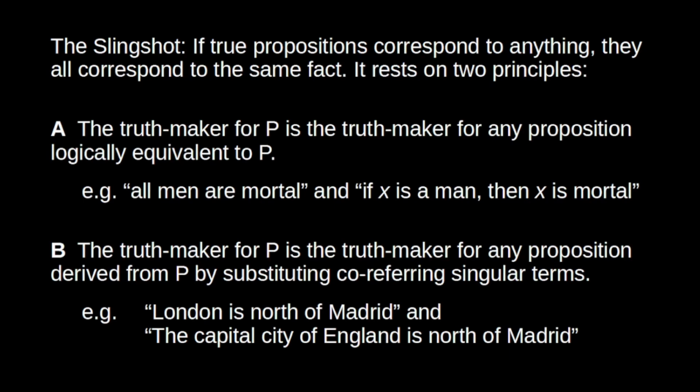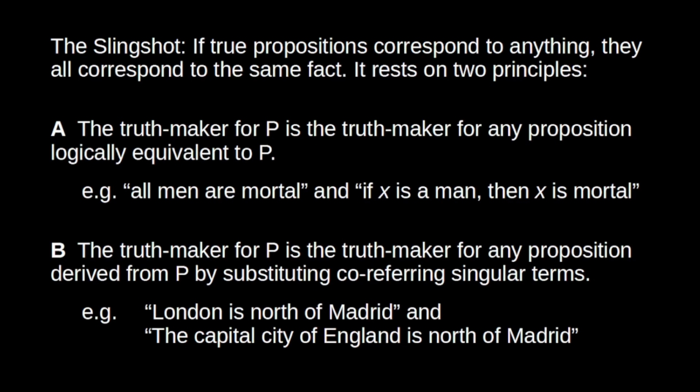Principle B says that the truth maker for P is the truth maker for any proposition that is derived from P by substituting co-referring singular terms. So again, the idea here is very simple and pretty plausible. If we take the proposition London is north of Madrid, that's made true by the fact that London is north of Madrid. Now, London is the capital city of England. So this fact should also make true the proposition the capital city of England is north of Madrid.